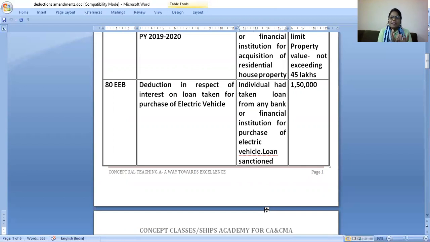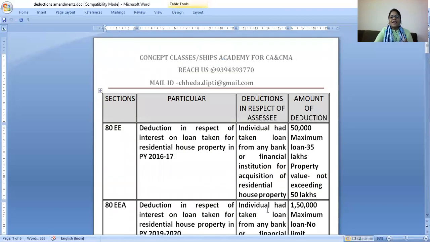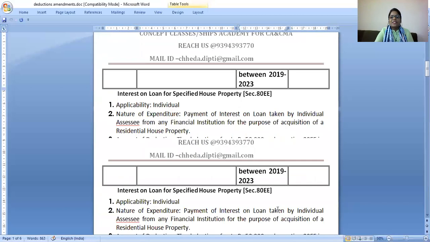This is like the cream bunch of the deductions, you can say. I want to discuss here one thing: when you are doing 80E, remember E is mainly for interest. I started with 80EE because I'm taking only amendments. But what is 80E? Interest, on what you are paying, the educational loan. 80EE, interest on house property. 80EEA, interest on house property which you have taken now in the current year 2019-20.